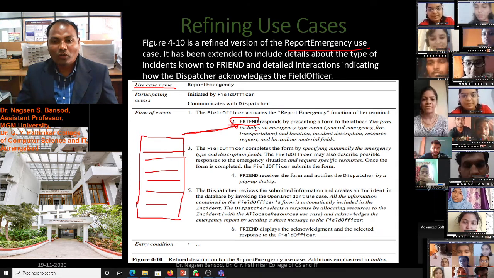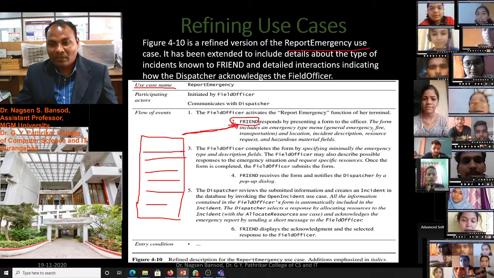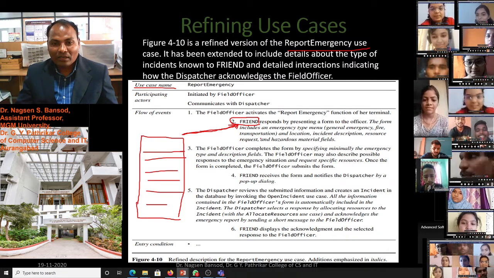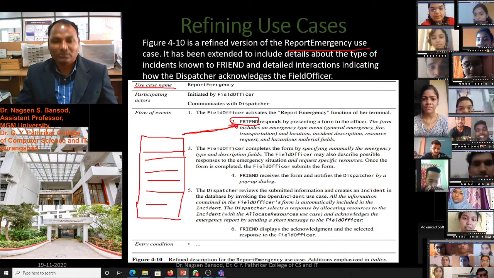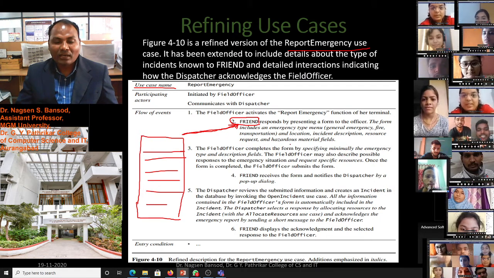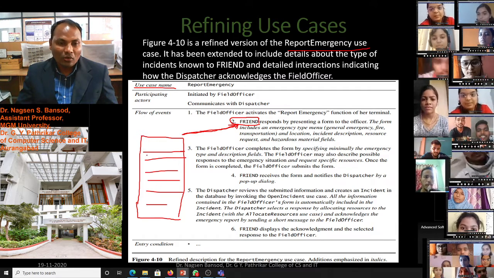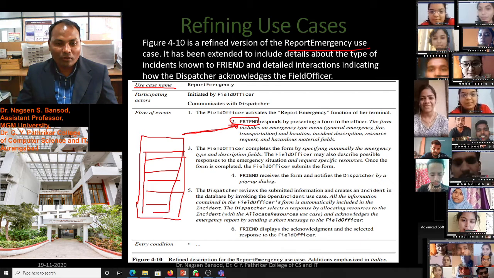The form includes an emergency type menu: general emergency, fire, transportation, and location, accident description, resource request, and hazardous material field. All this we have to put in this form.